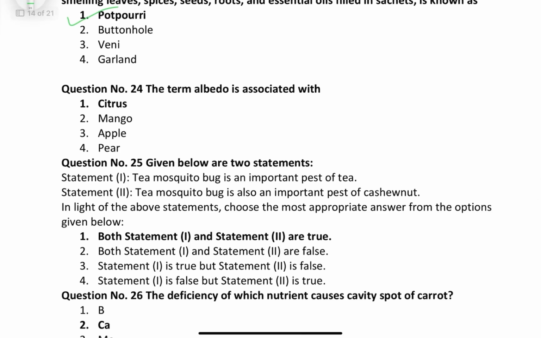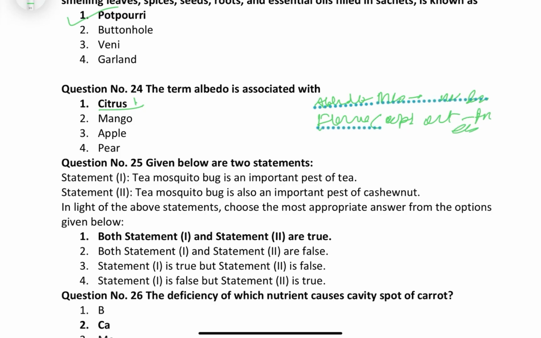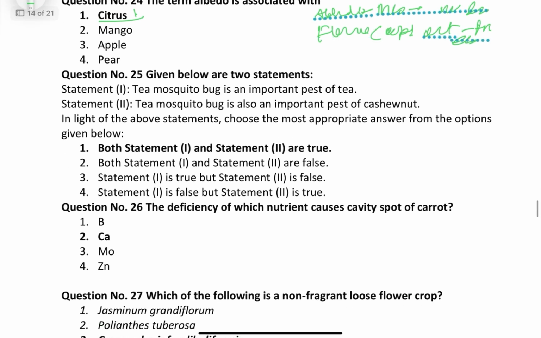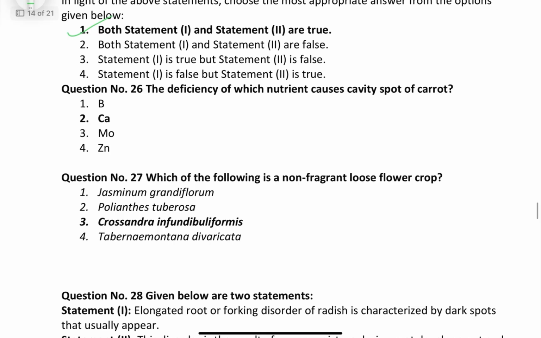24 number. The term albedo is associated with. The correct answer is citrus. Friends, we know that albedo is mesocarp. Albedo is mesocarp, that is the white spongy inner layer. Then flavedo, that is epicarp, the outer layer rich in pigment and essential oils. Okay. Given below are two statements. Tea mosquito bug is an important pest of tea and also an important pest of cashew nut. Both statements are correct. The deficiency of which nutrient causes cavity spot of carrot? That is calcium.